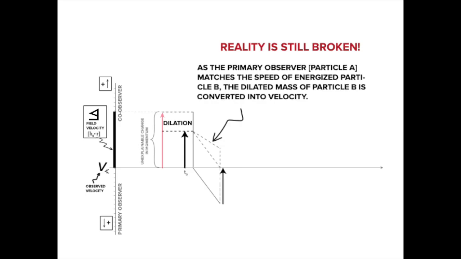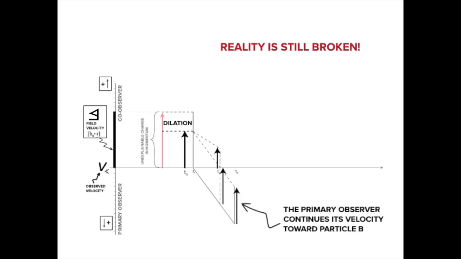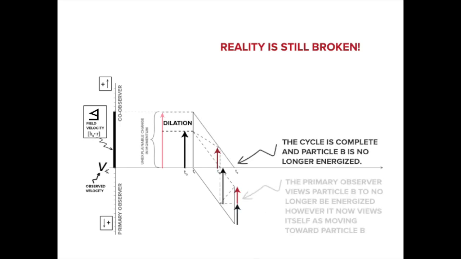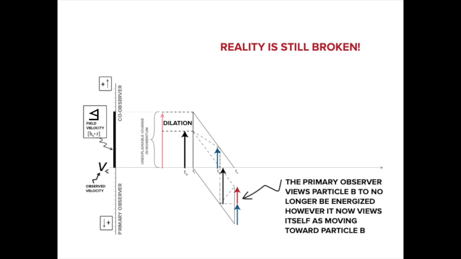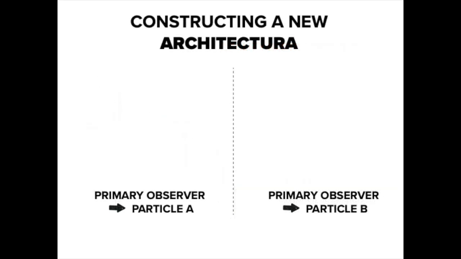As the co-observer loses speed, it converts the mass gained by the field back into velocity. The primary observer accelerates toward particle B until particle B sheds all the mass it gained in the field. At this point, the observer no longer views object B as energized. As far as the observer is concerned, reality has been restored. As we stated earlier, God is in the machine.